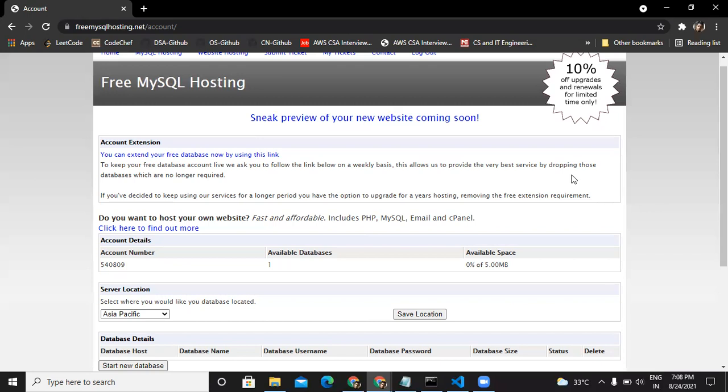Okay. So a database server is just a server where you host your database. A database is a collection of tables, and tables are the actual entity in which we store the data. So for example, take an analogy. A school database. A school has a database named school database.